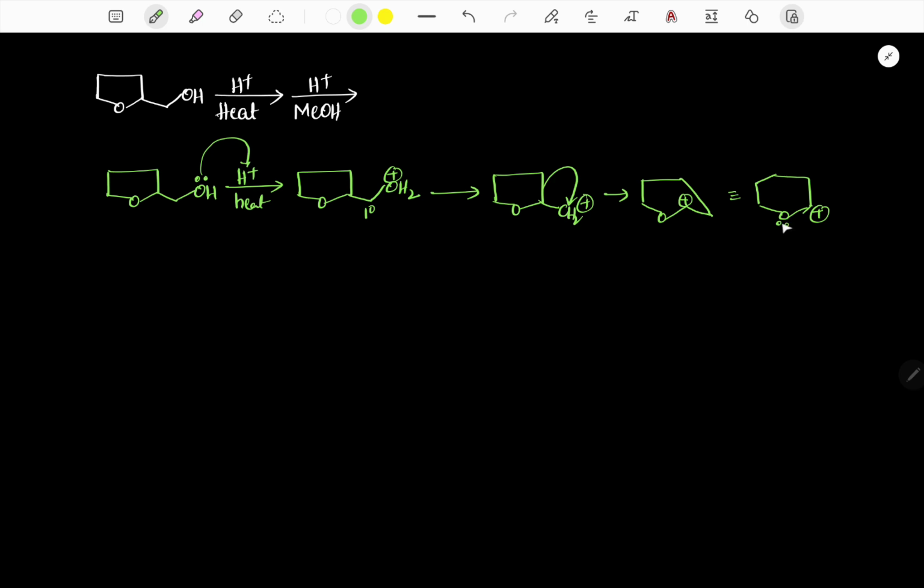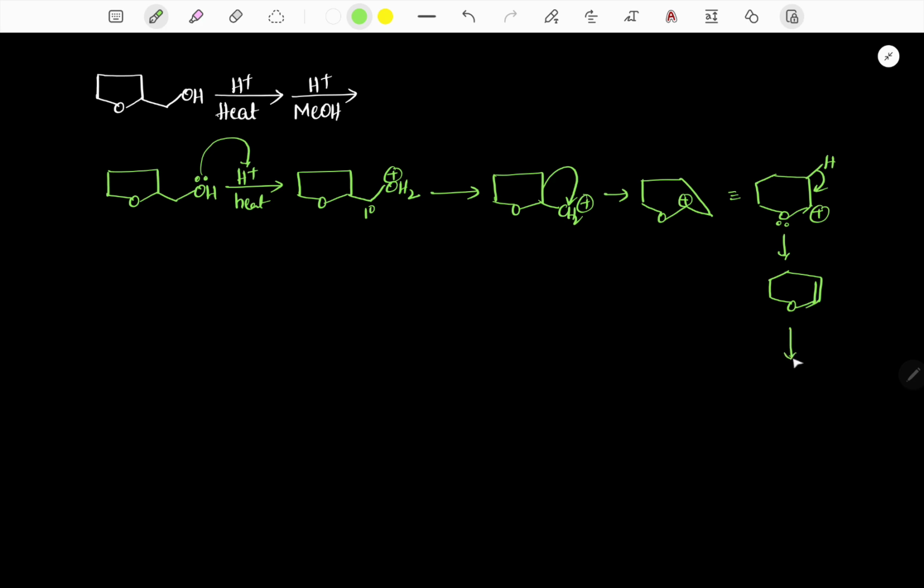Because of the octet, it is a stable carbocation. Now it loses a proton and finally gives the corresponding product like this. The overall reaction is simply dehydration.